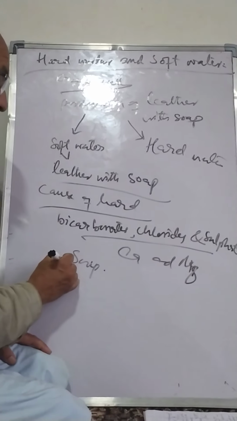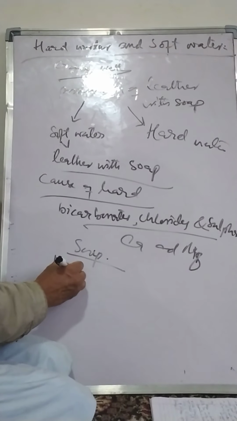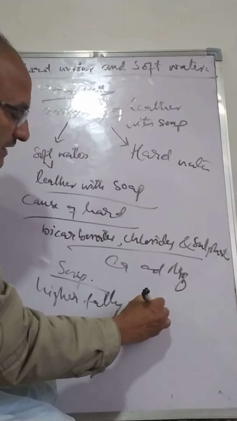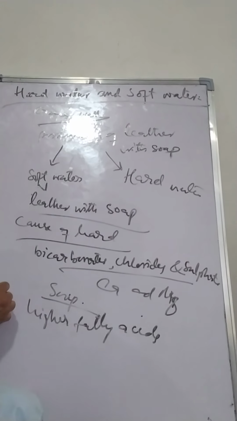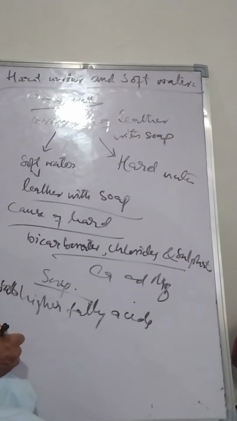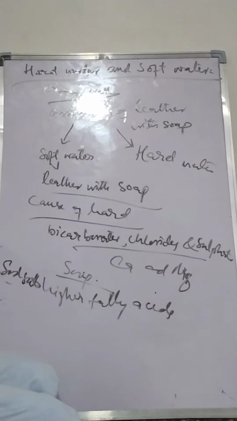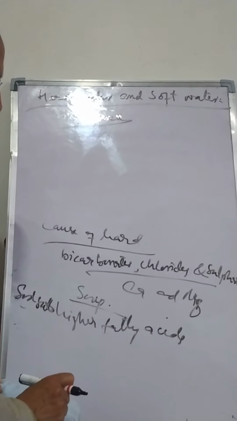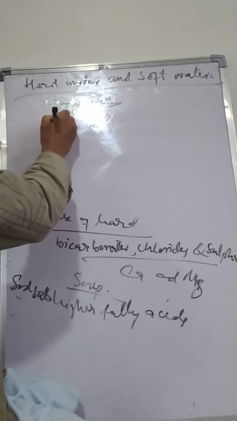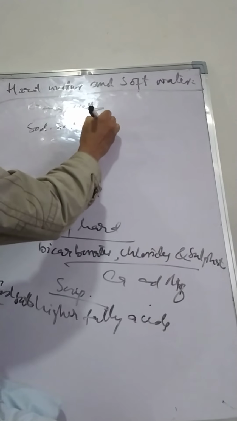So here we must first know what soap is. Soap contains sodium salts of higher fatty acids.